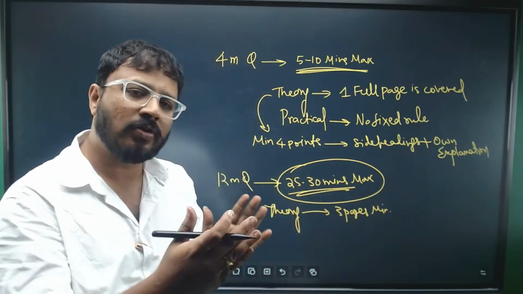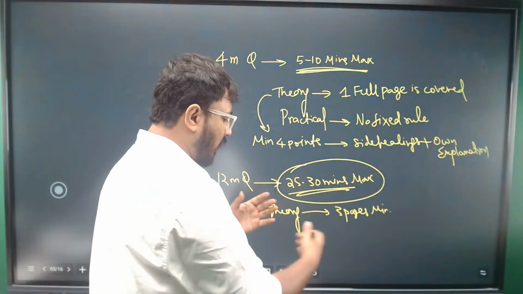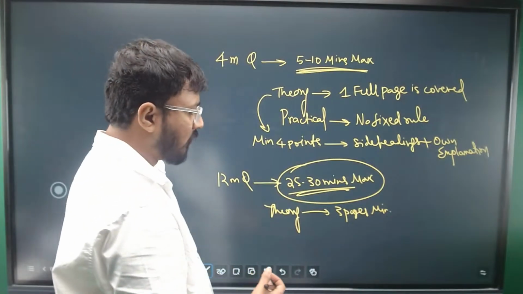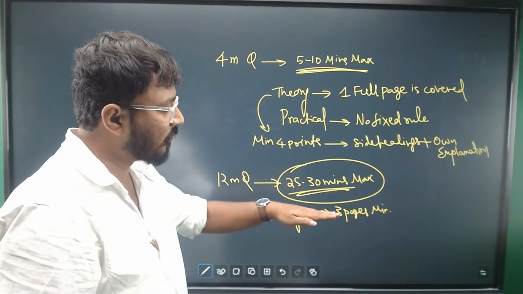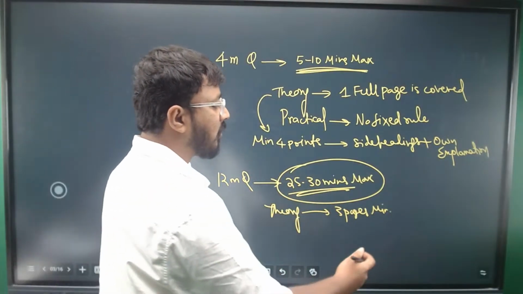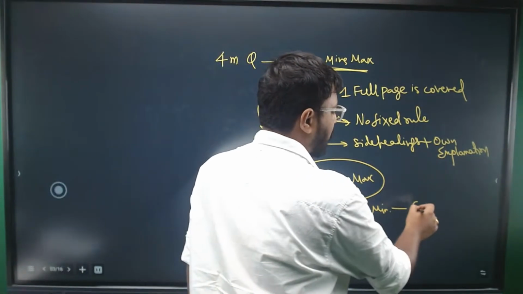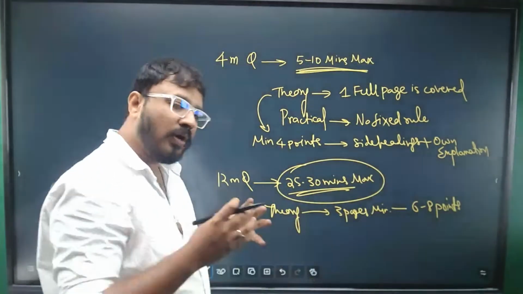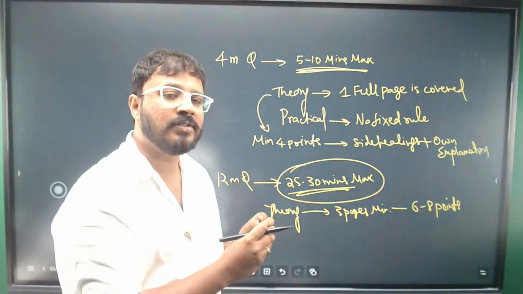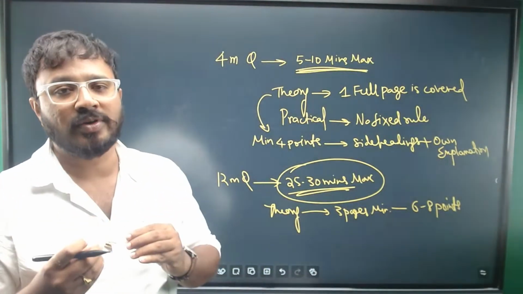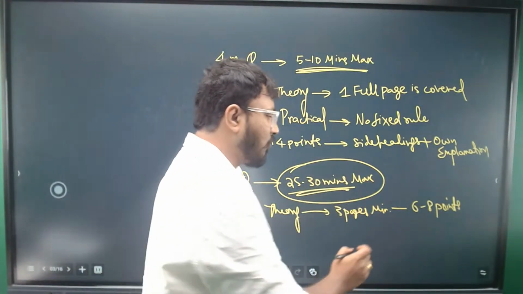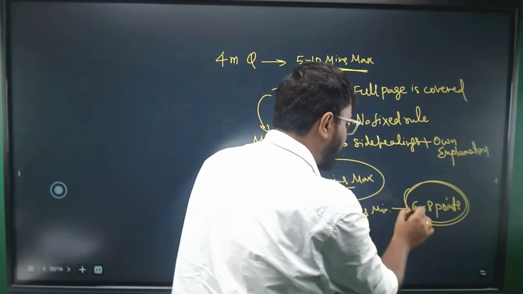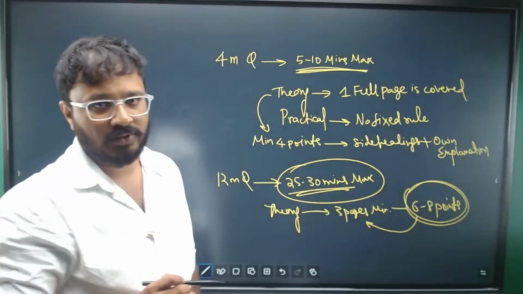So if you're answering a theory question, as I was saying, you need to fill a minimum of 3 pages, and here you need to write at least 6 to 8 points. When I say points, it is subheadings as well as your own explanation. So make sure you spread these points over 3 pages minimum.